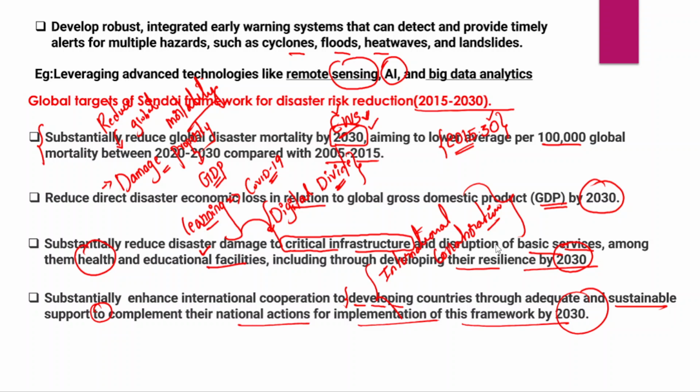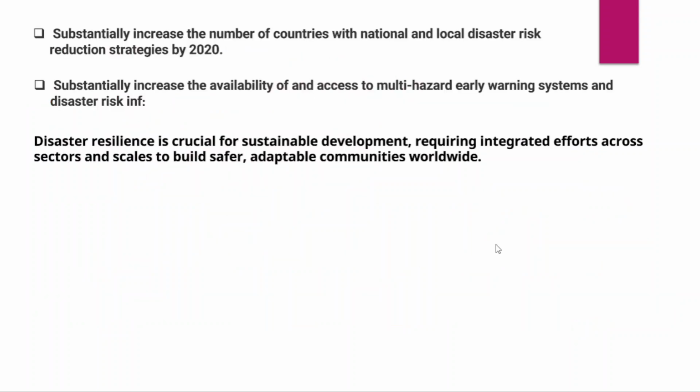And the global north is comparatively a well-off region, where people have better living standards. The GDP per capita incomes of people in the global north are comparatively better than the global south. So in this context, it is very important that the countries in the global north should support the global south countries through technology transfer and transfer of finances. That is very important, right? So international cooperation is a very important area.